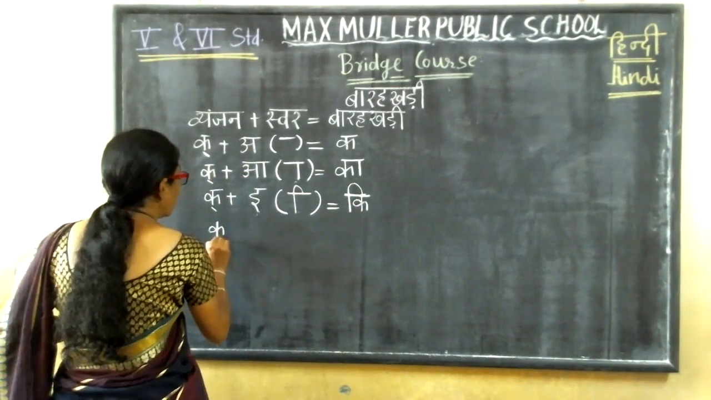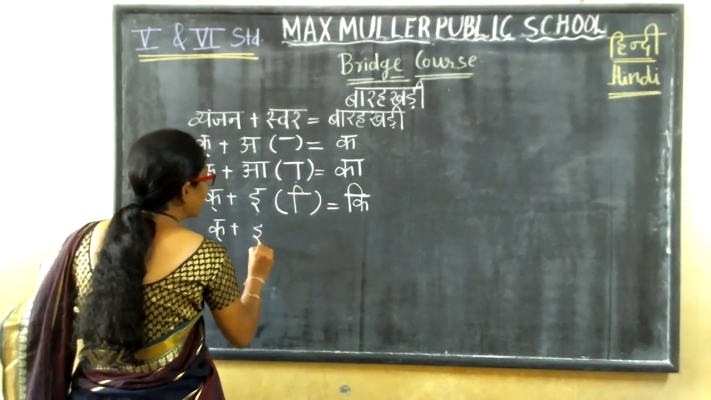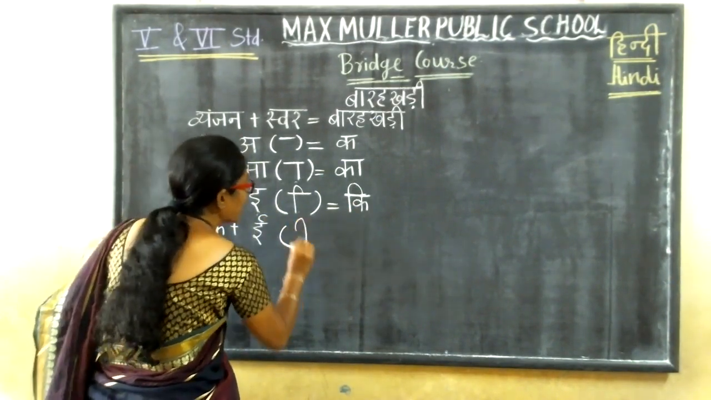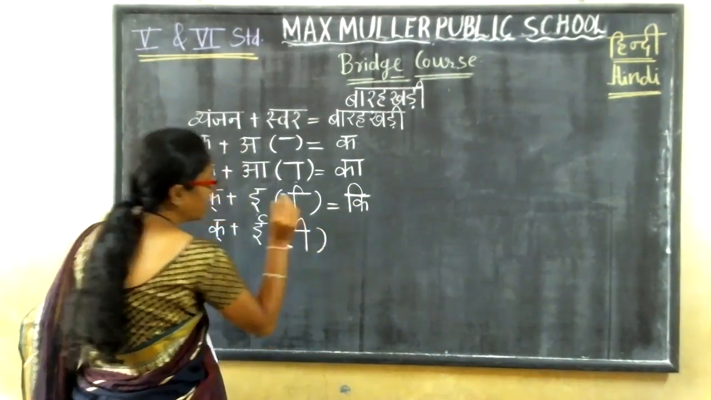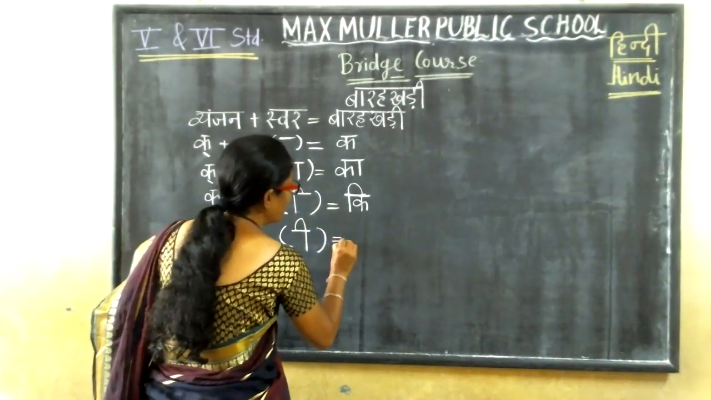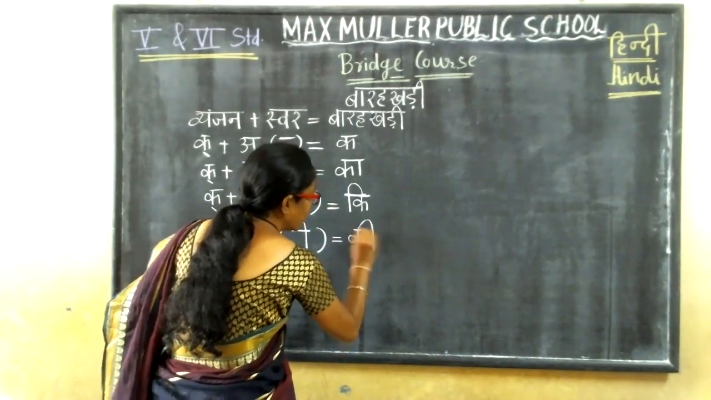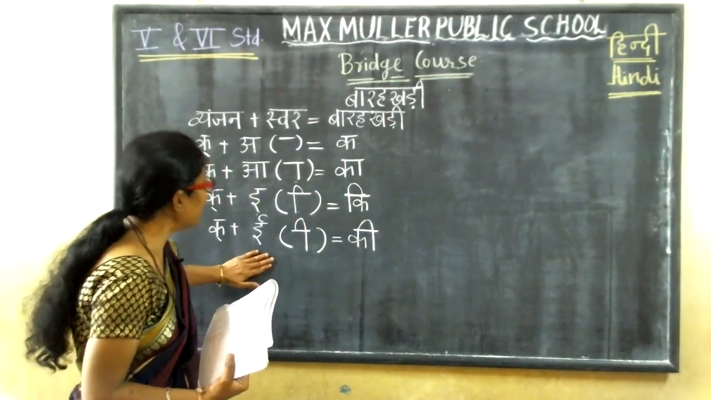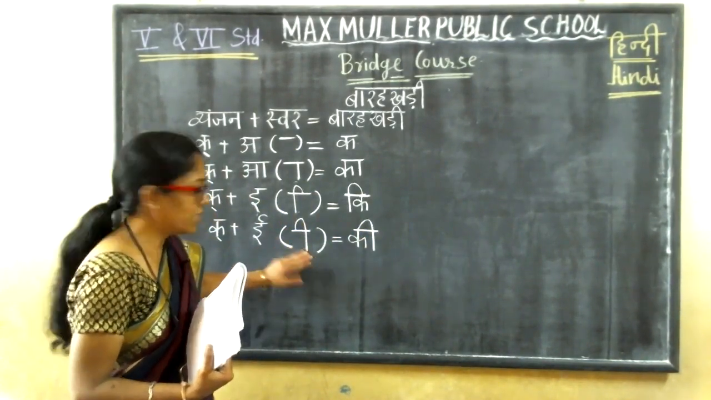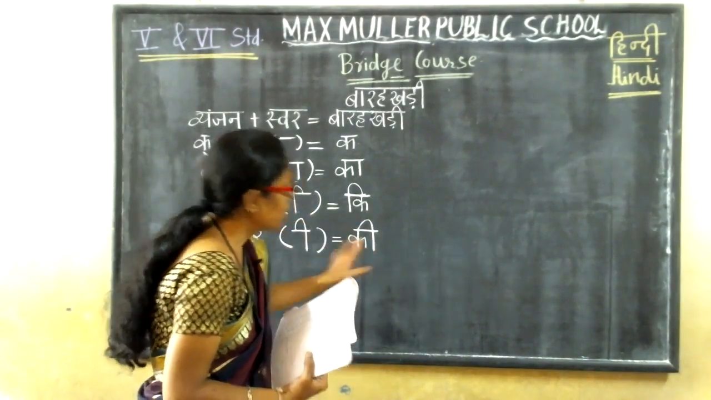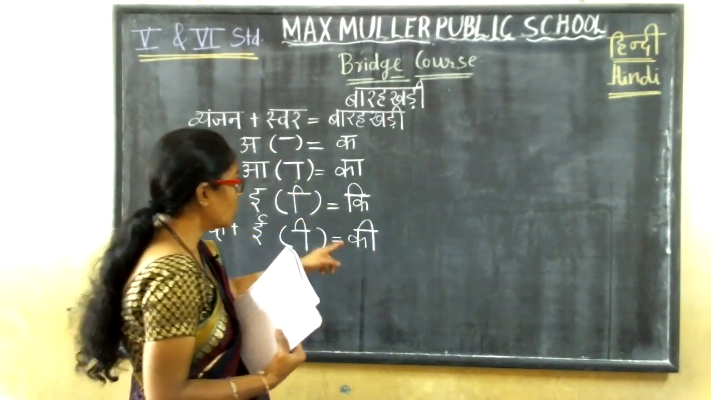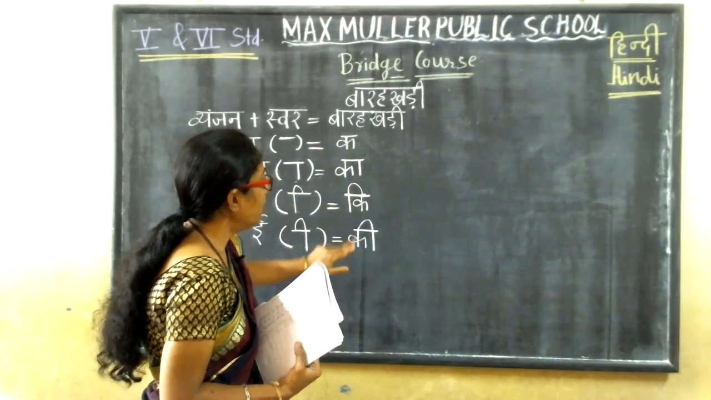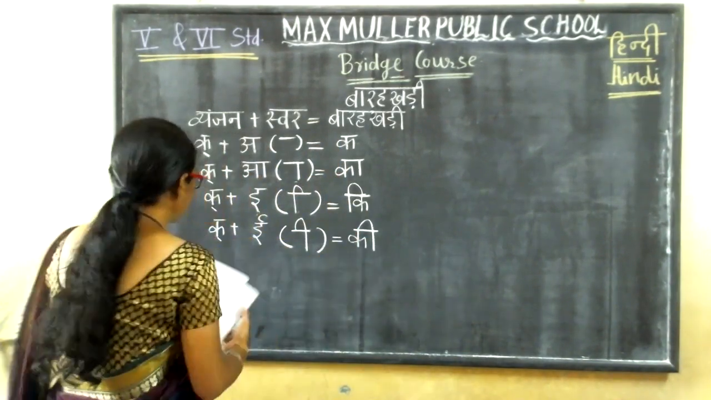Next is Ka half plus Badi E. Now tell me, what is the matra for Badi E? Yes, children. Vyanjan ke peeche. You have to put it behind the vyanjan like this. So Ka half plus Badi E is Kee. See this. If we are adding E to the vyanjan, this is the matra for it. So you have to add it like this. So what did we get? Ka, Kaa, Ki. Understood? Now next.